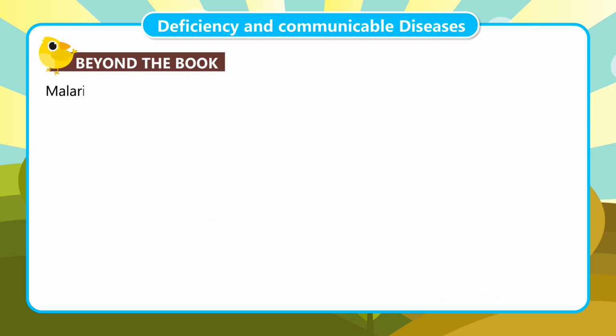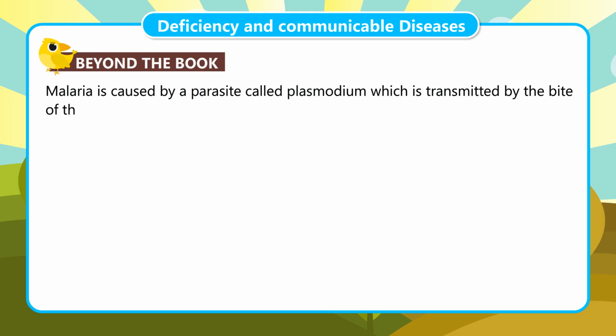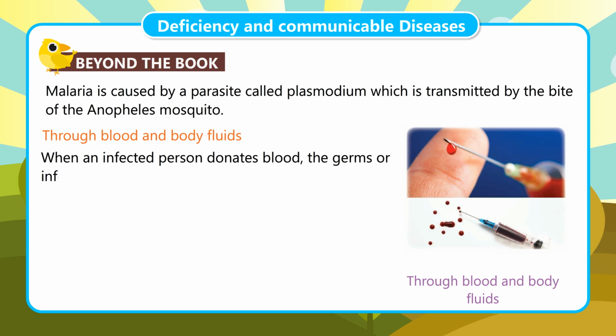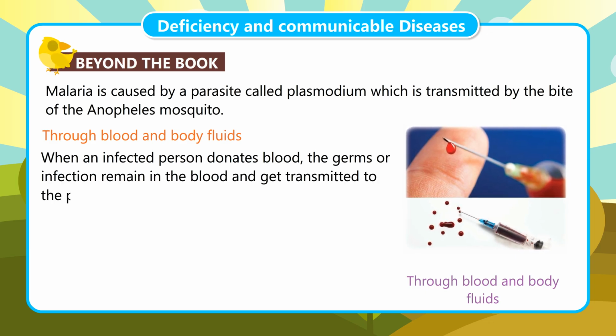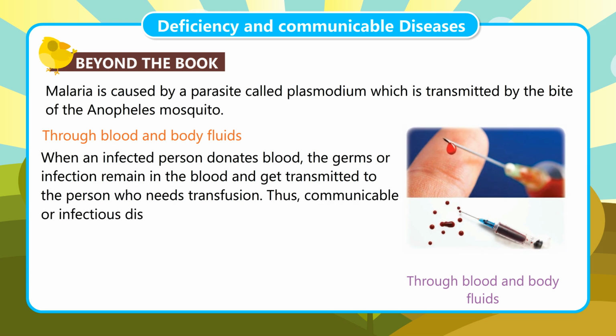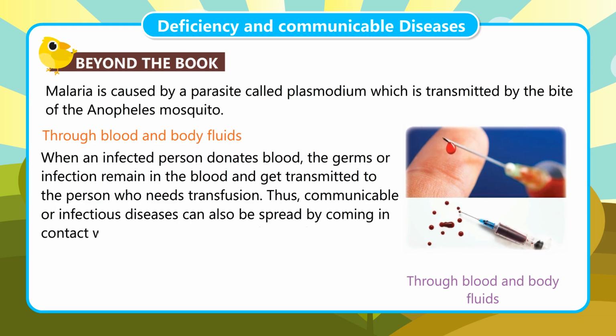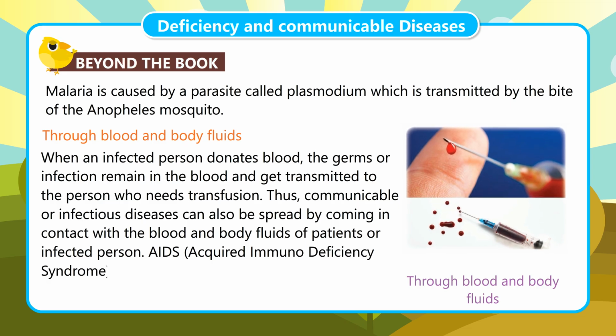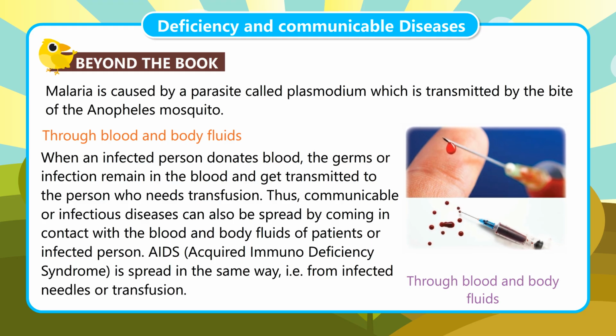Beyond the book. Malaria is caused by a parasite called Plasmodium, which is transmitted by the bite of the Anopheles mosquito through blood and body fluids. When an infected person donates blood, the germs or infection remain in the blood and get transmitted to the person who needs transfusion. Thus, communicable or infectious diseases can also be spread by coming in contact with the blood and body fluids of patients or infected persons. AIDS, acquired immunodeficiency syndrome, is spread in the same way, i.e. from infected needles or transfusion.